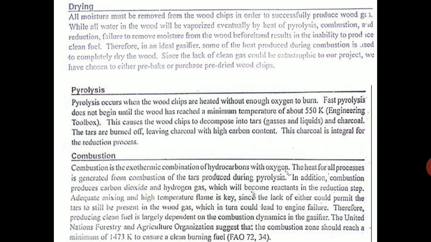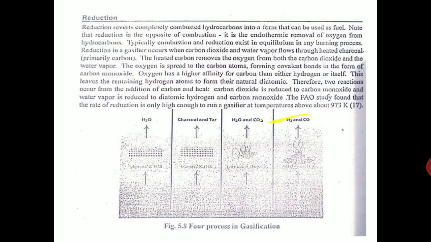So, the combustion zone, the temperature should reach around 1473 Kelvin, okay, to ensure a clean burning fuel. And the last is reduction. Reduction is the opposite of oxidation, that is combustion, okay. The reduction is the endothermic removal of oxygen from the hydrocarbons. Typically combustion and reduction exist in equilibrium in any burning process.